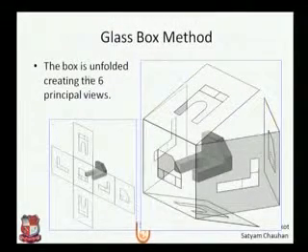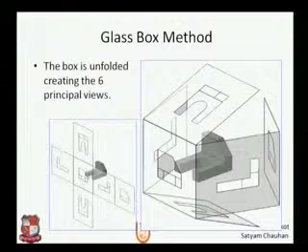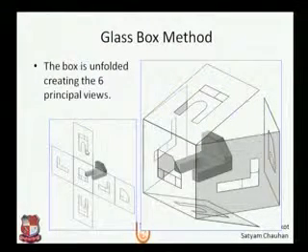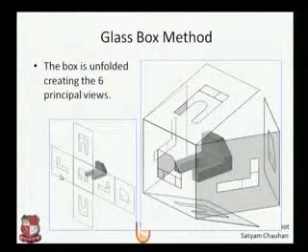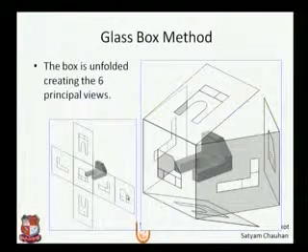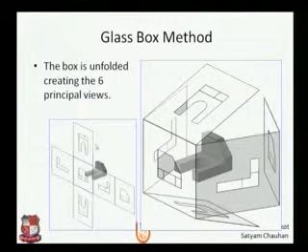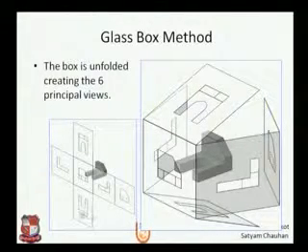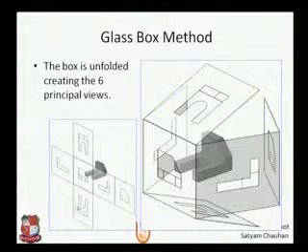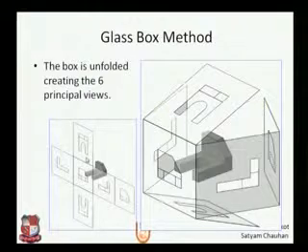So the box is now unfolded to create the 6 principal views. This will be our front view, this will be top view, this will be bottom view, this will be right hand side view, left hand side view, and rear view, which is on the back side. So this will go here, and the top view will be on the top side, and the bottom view will show the dotted line, or say hidden line, as we can't see this surface from the bottom. So these are the representations of all 6 principal views.